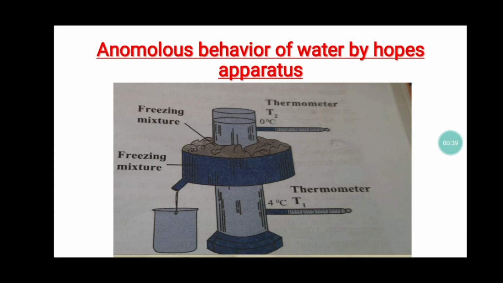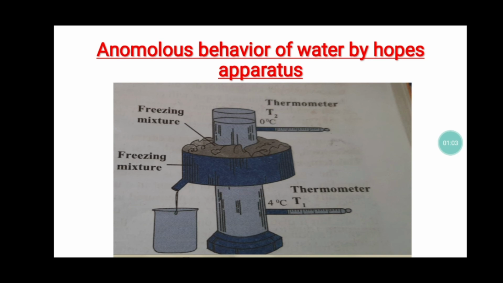The water over there is cooled. Now, when the water is cooled, what happens to the volume? The volume decreases, and as the volume decreases, the density increases. So it will go down, and the temperature of the water reduces, which is measured by the thermometer T1.